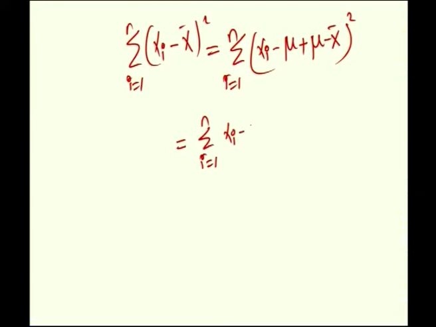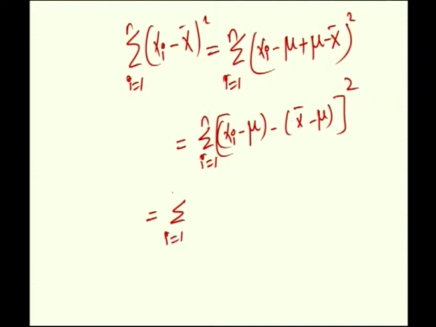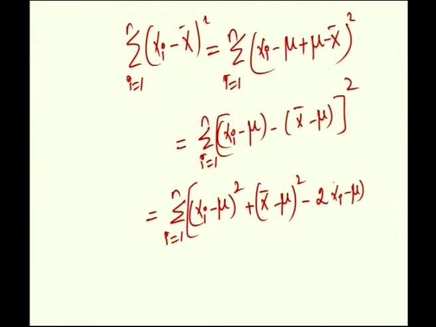Just write it in this format, xi minus mu minus of x bar minus mu whole square. Use a minus b whole square formula. So, summation i is equal to 1 to n xi minus mu whole square plus x bar minus mu whole square minus 2 into xi minus mu into x bar minus mu.